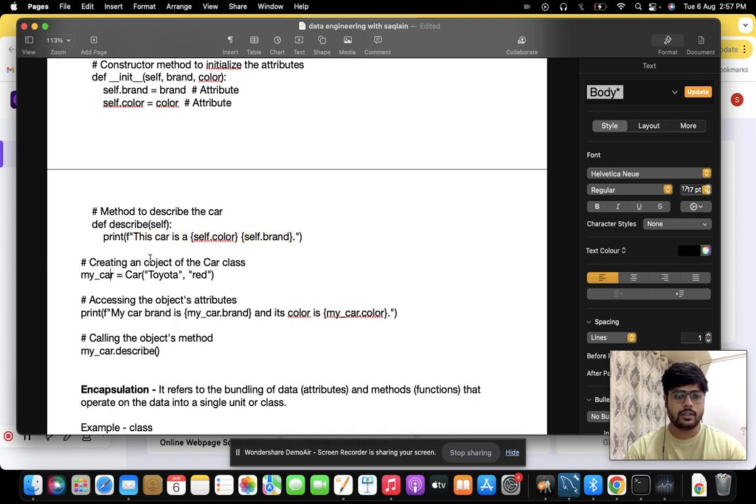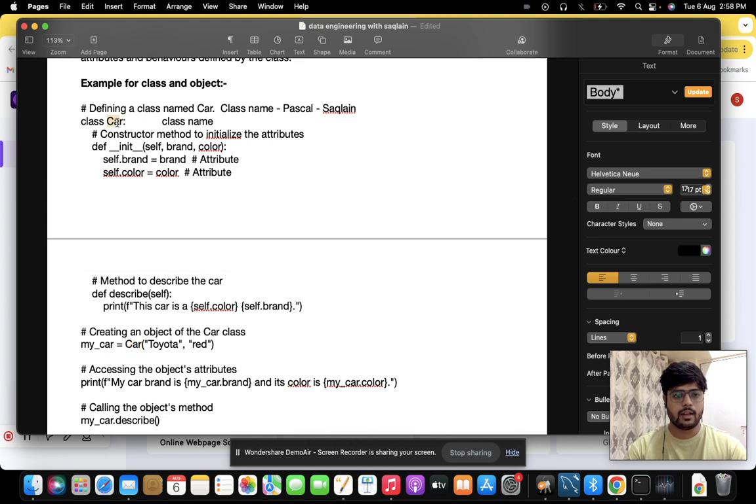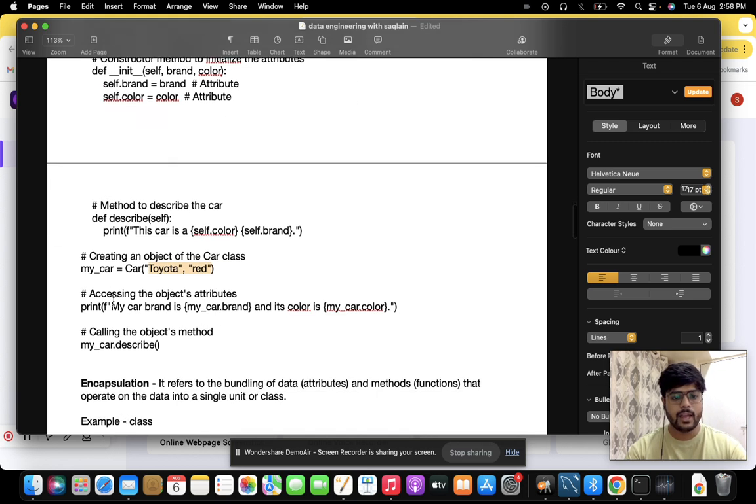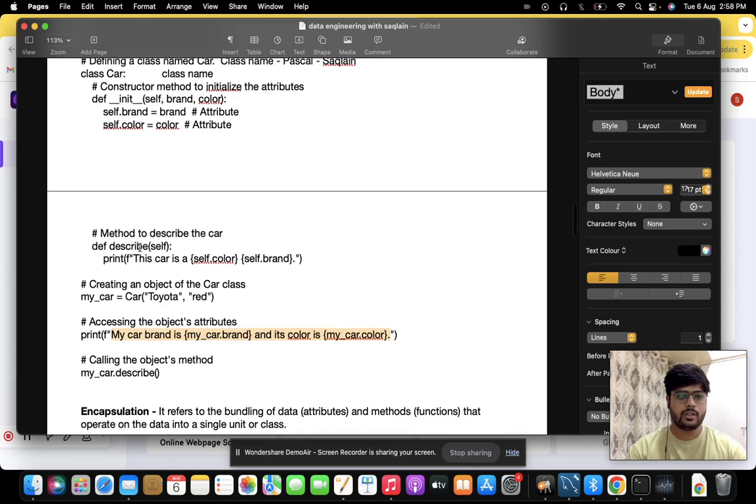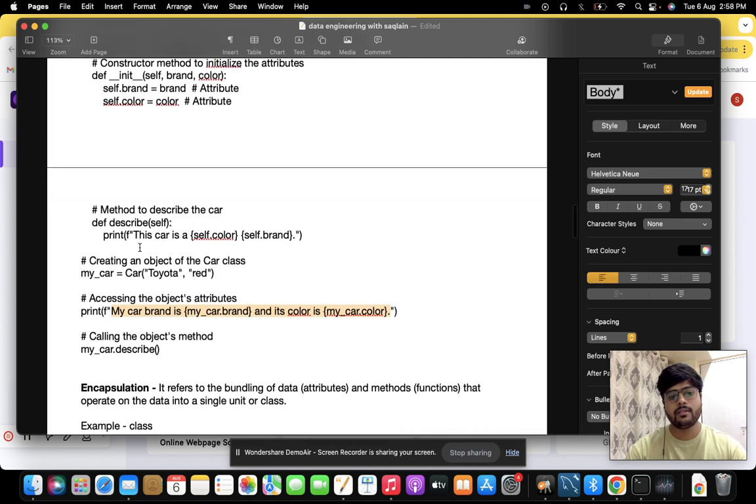Let's have a look at the creation of an object. my_car is the name of an object. Then we use the assignment operator, and then we are giving the name of the class, Car. Then we are passing the arguments, Toyota and red. Toyota is the brand of the car and the color of the car is red. Finally, we're just printing it using an f-string where we are printing my car brand name is Toyota and its color is red. So this is how classes and objects are created in Python.